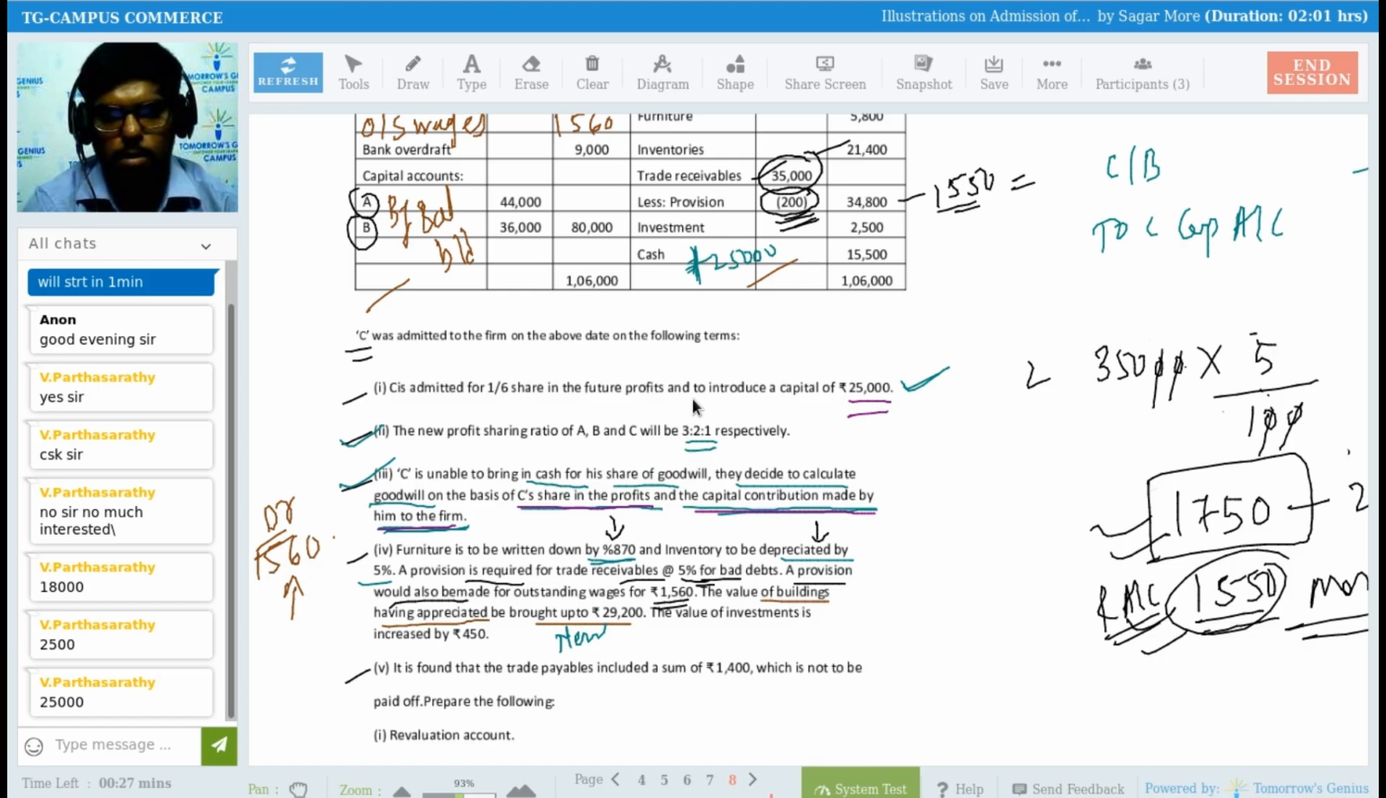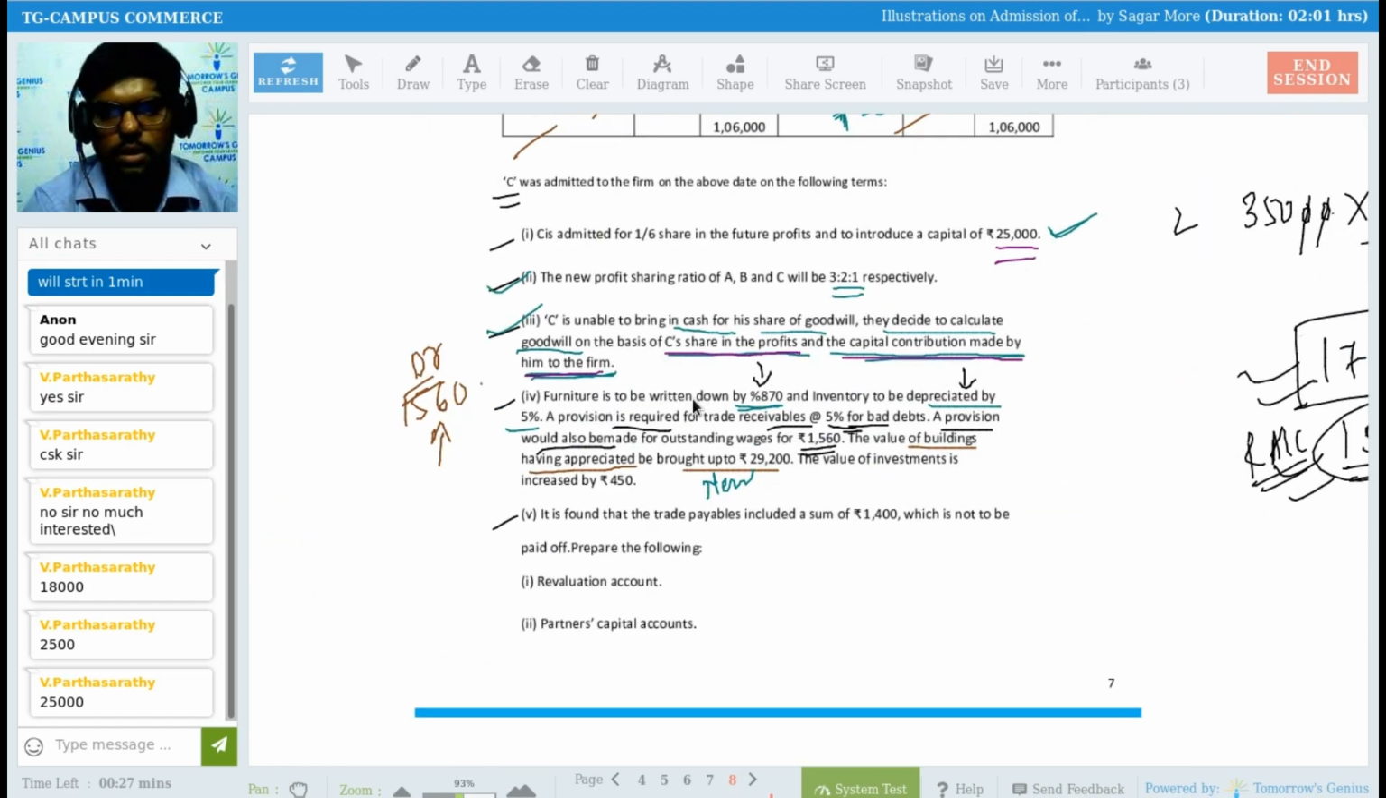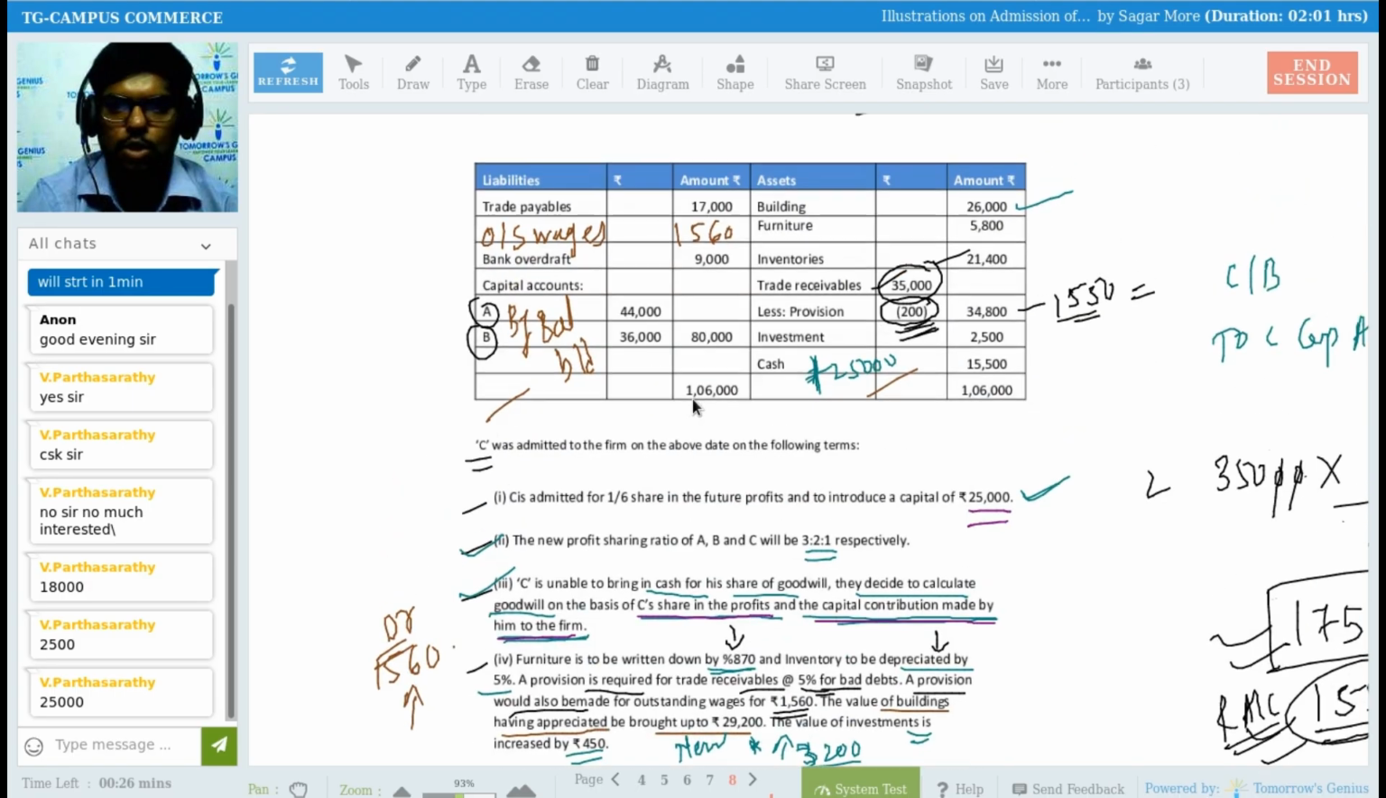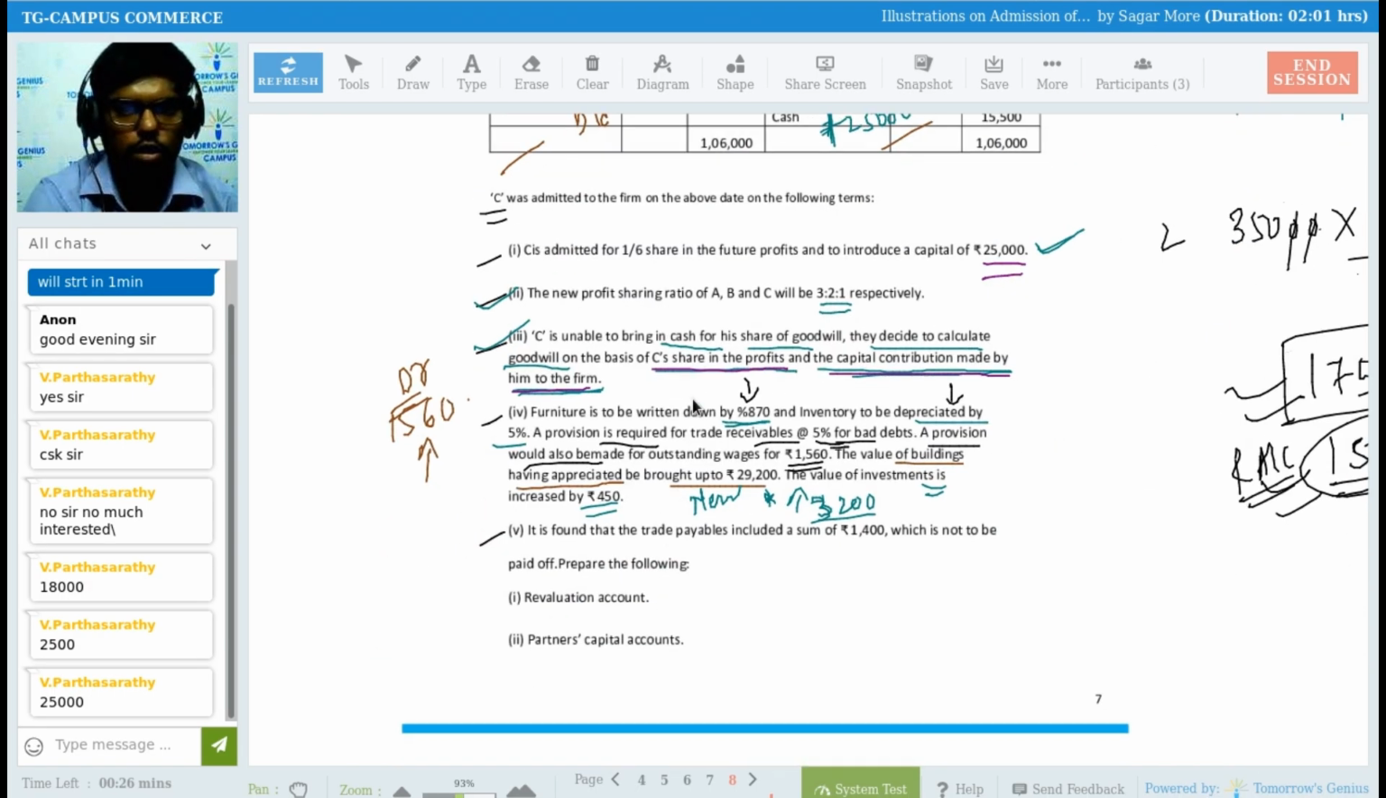So it means the value of building appreciated here by 3,200 rupees. Right? 3,200 rupees value of building appreciated. You have to write it on the credit side of the revaluation account. The value of investment is increased by rupees 450. So we have to increase the value of building by 450. If the value of building gets increased by 450, it's again a profit or gain for you. So you have to write it down on the revaluation account credit side.